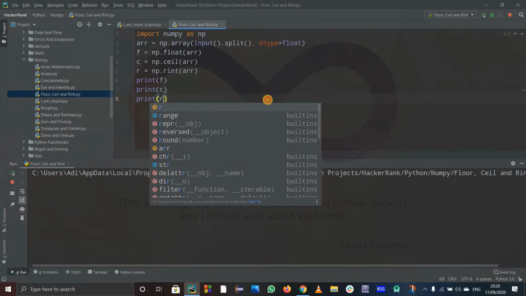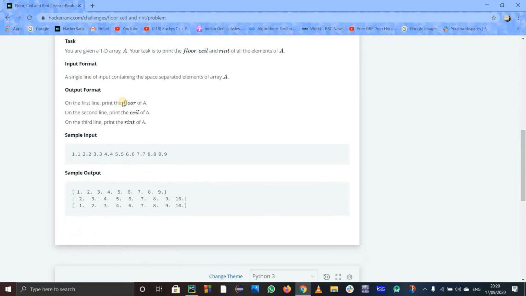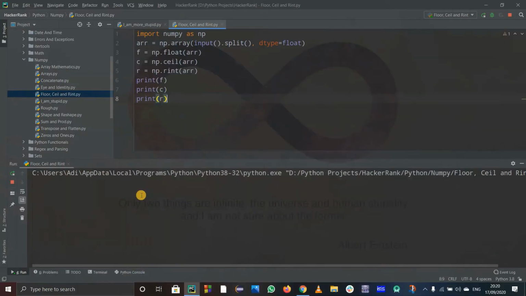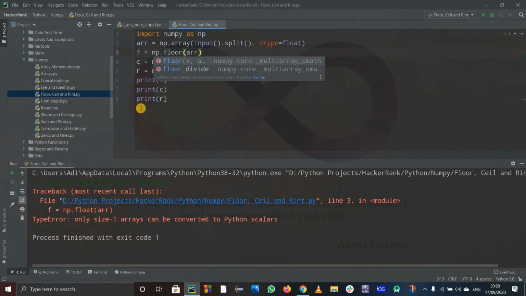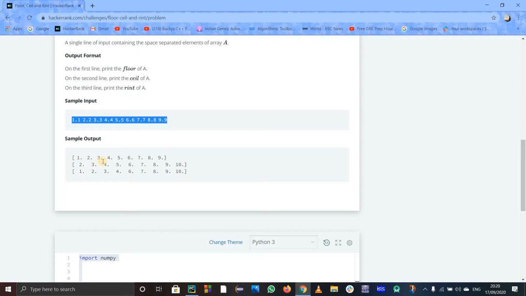So I'll just run this code. I have printed f, c and r, and let us see if the order is right. Yeah, f means floor, c is ceil and r is rint. Okay, fine. I'll copy the sample input and see if our sample output is right or wrong. I paste it and press enter. Okay, something looks wrong, it should be numpy dot floor. Run this code again. Yeah, we got the arrays 1 2 3, 2 3 and so on, so it seems that our data is right.